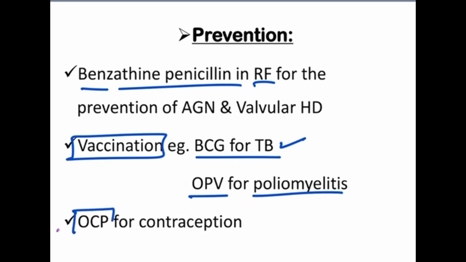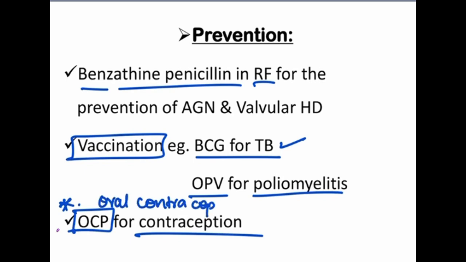Then oral contraceptive pills. Very important example: oral contraceptive pills we use for contraception. So prevention of conception, they use what? Oral contraceptive pills. So it will prevent the conception, so prevent the formation of baby. So oral contraceptive pill. Very important. It's a FMG question.